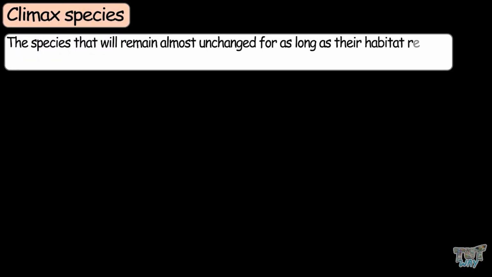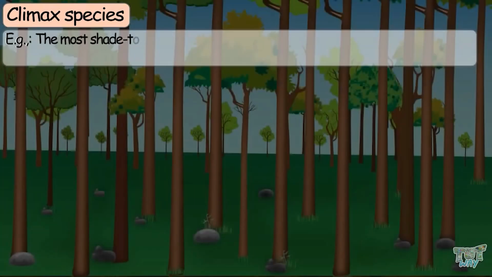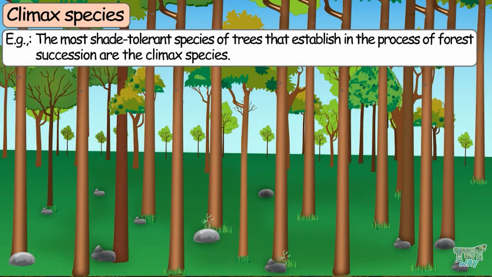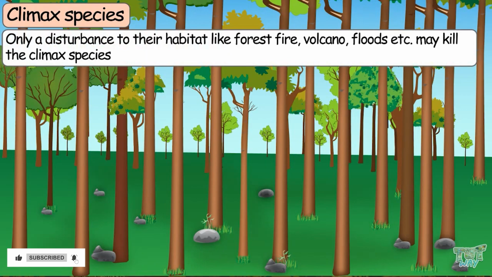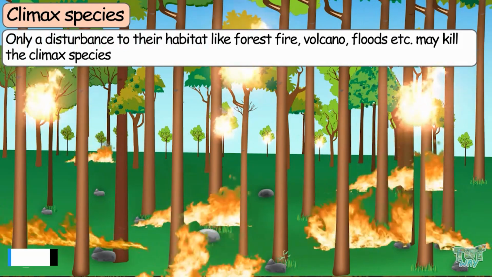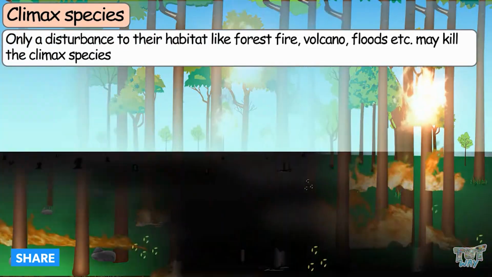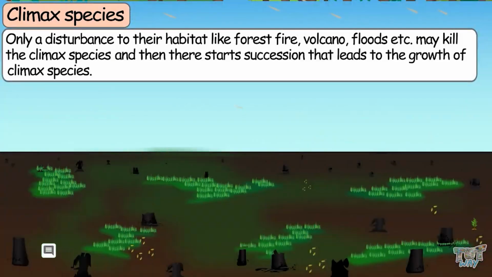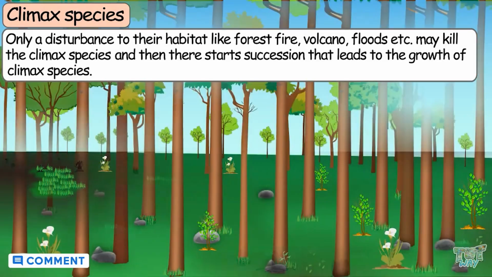Now let's learn what are climax species. Climax species are the species that will remain almost unchanged for as long as its habitat remains undisturbed. For example, the most shade-tolerant trees that establish in the process of forest succession are the climax species. They will remain almost unchanged. Only a disturbance to their habitat, like a forest fire or a volcano, may kill the climax species. And there again begins succession that leads to the growth of climax species.